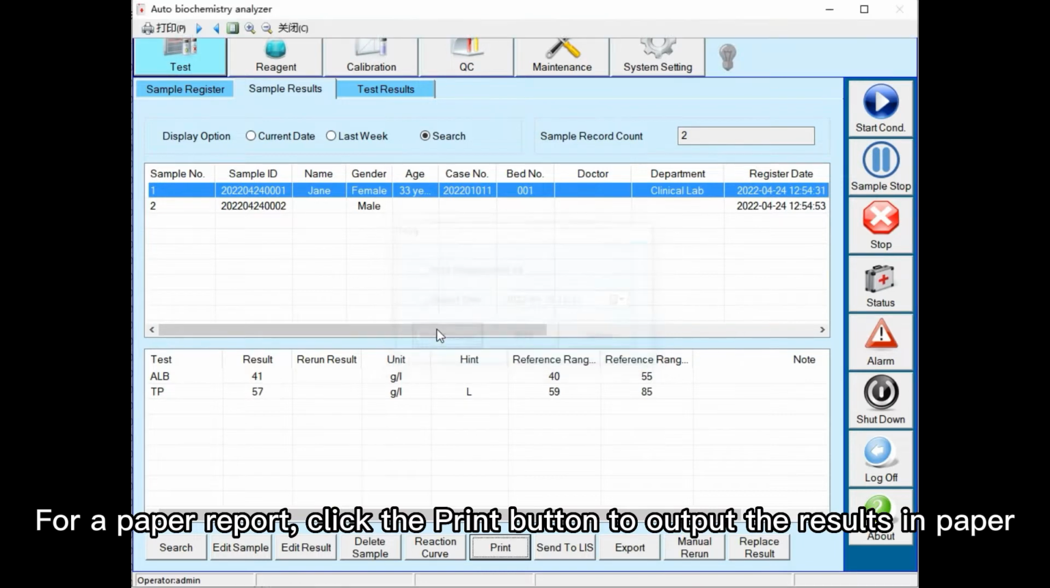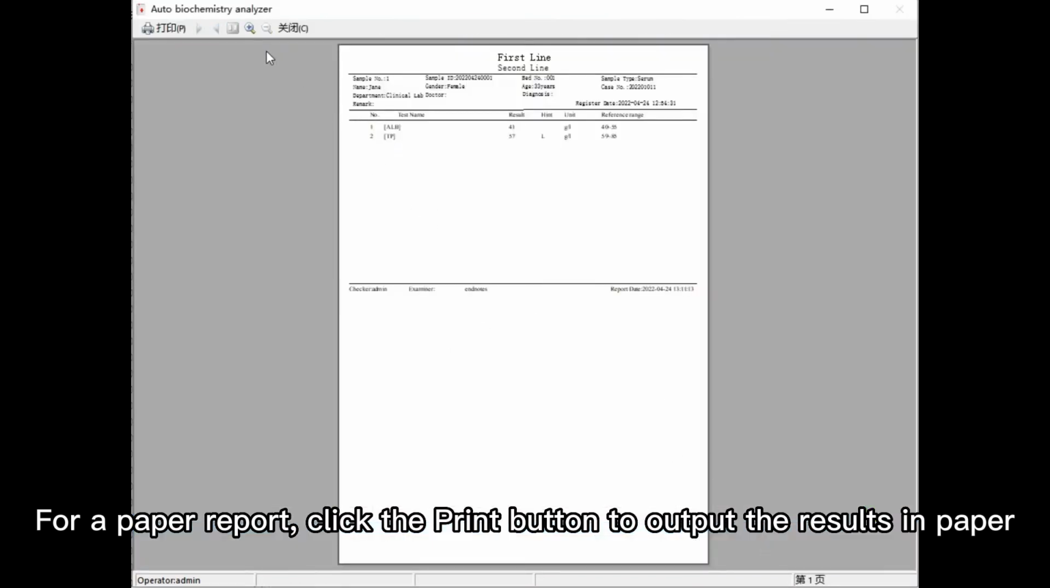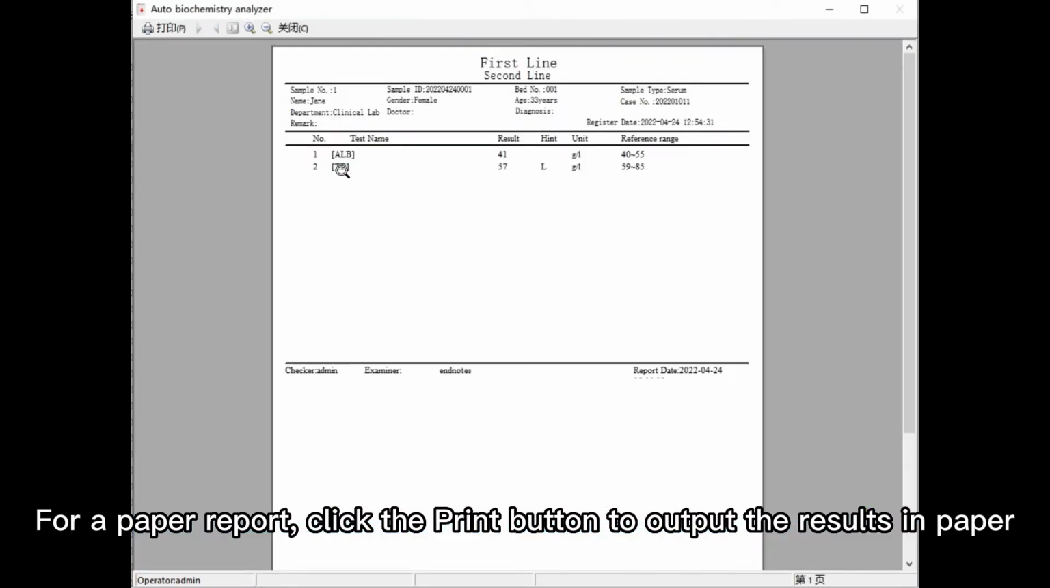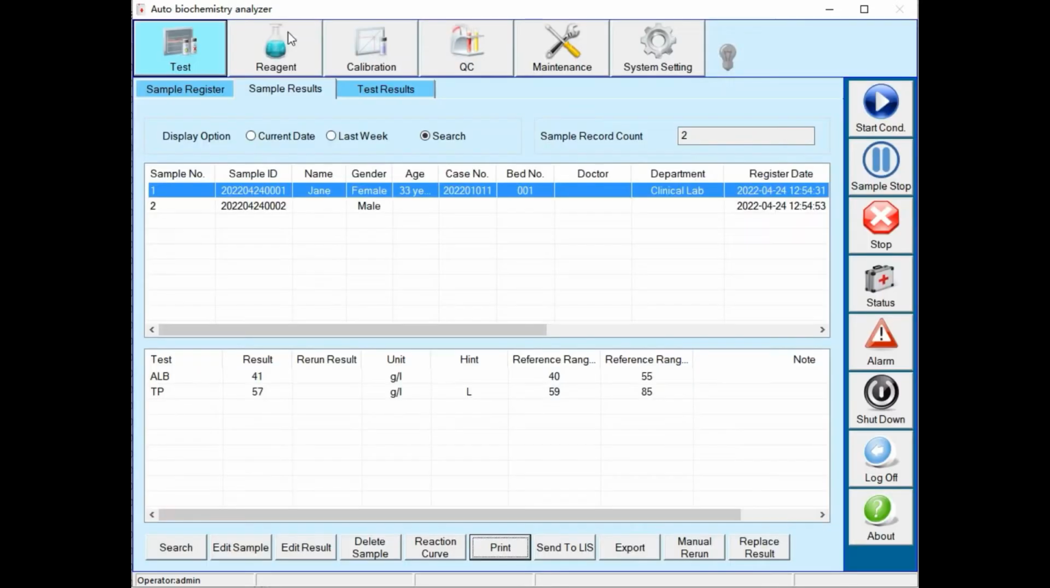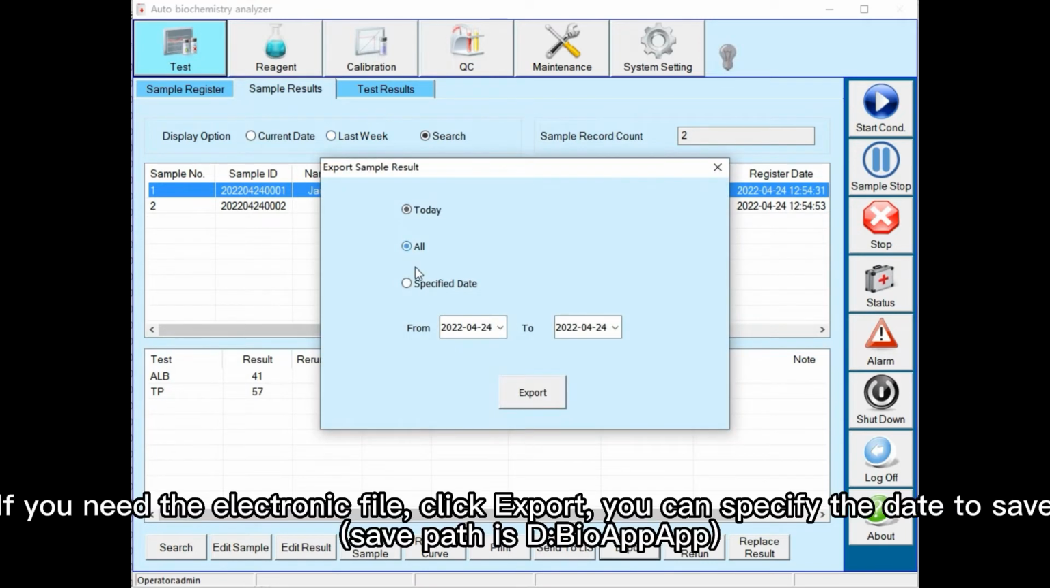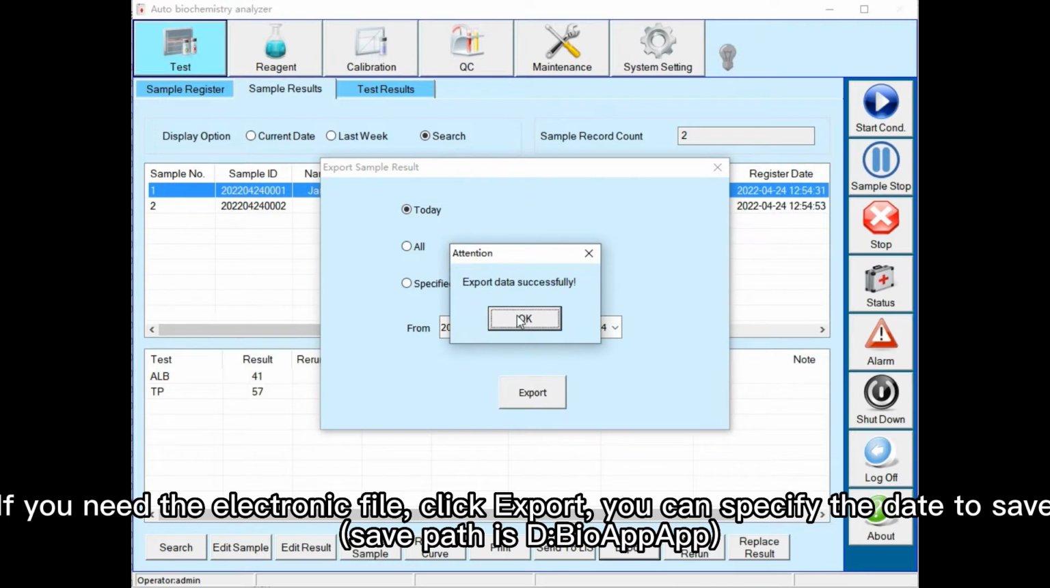For a paper report, click the Print button to output the results in paper. If you need the electronic file, click Export. You can specify the date to save.